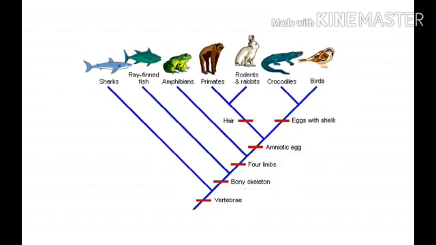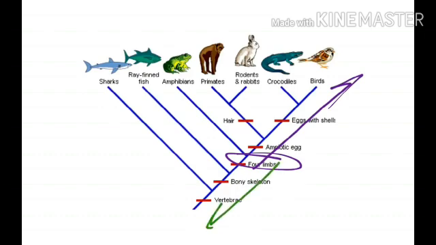Listen. So how do ray-finned fishes differ from the shark? Ray-finned fishes have bones, unlike the cartilaginous shark. So this fish also comes under the derived character bony skeleton, but not the shark. Shark only comes under the derived character, the ancestor of vertebrates. Next we move to forelimbs. Forelimbs arise in the organisms amphibians, primates, rodents, rabbits, crocodiles and birds, in all the other four organisms, but in the common ancestor of vertebrae. Have you understood?